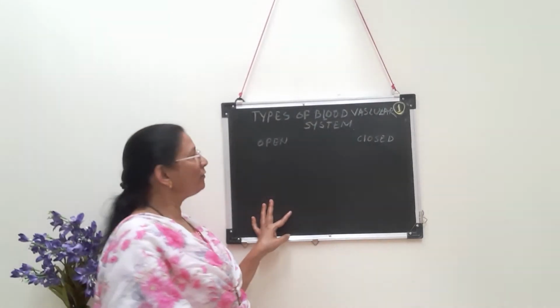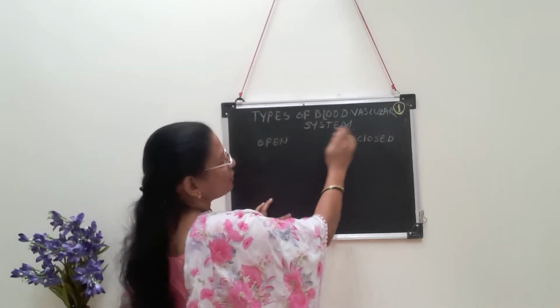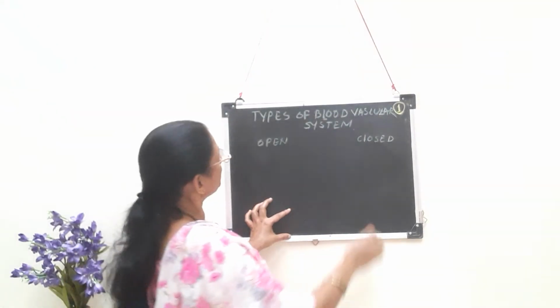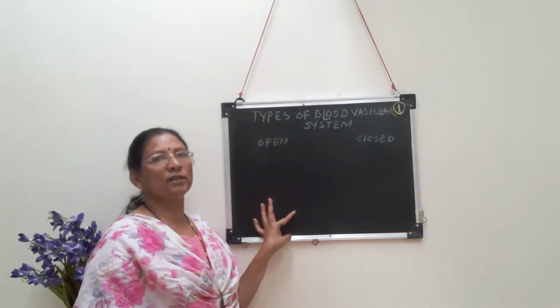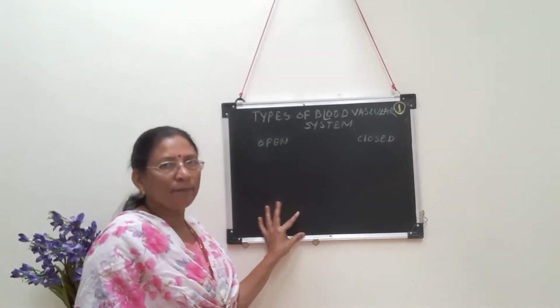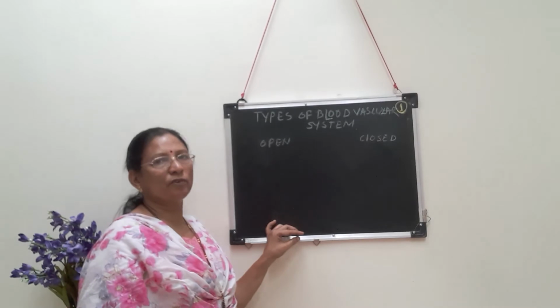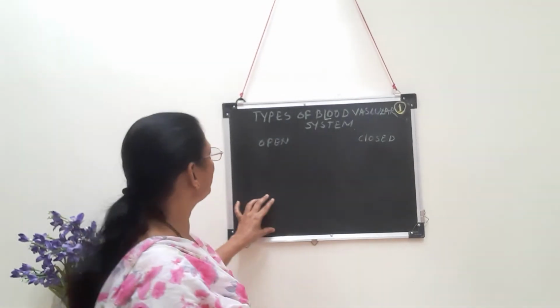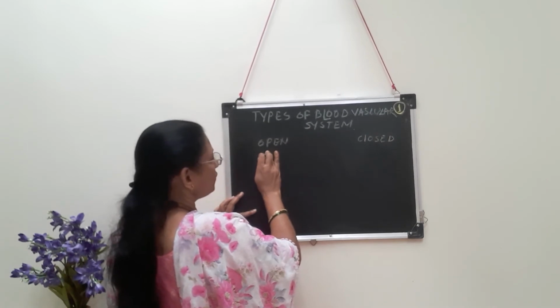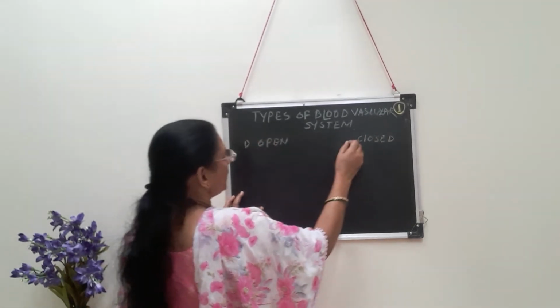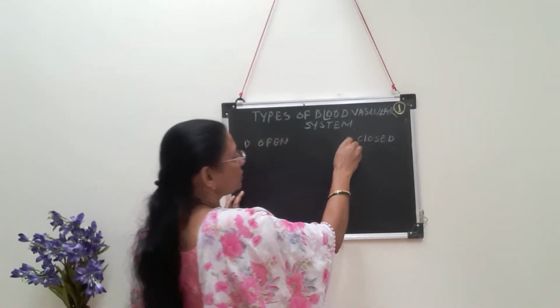In the further part we have to study types of blood vascular system. Now what is this? This is blood vascular system. That means the system which is concerned with transportation of blood, and via blood the different substances will be transported from one place to another. So types of blood vascular system involve two types. First one is called as open circulation and second one is called as closed circulation.